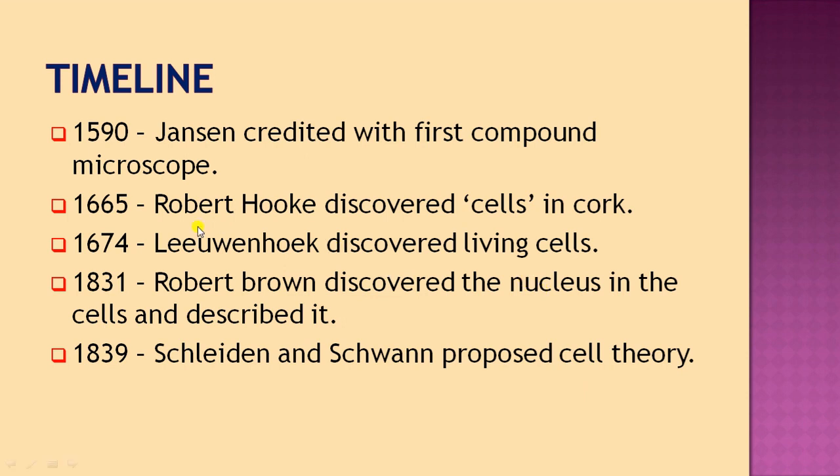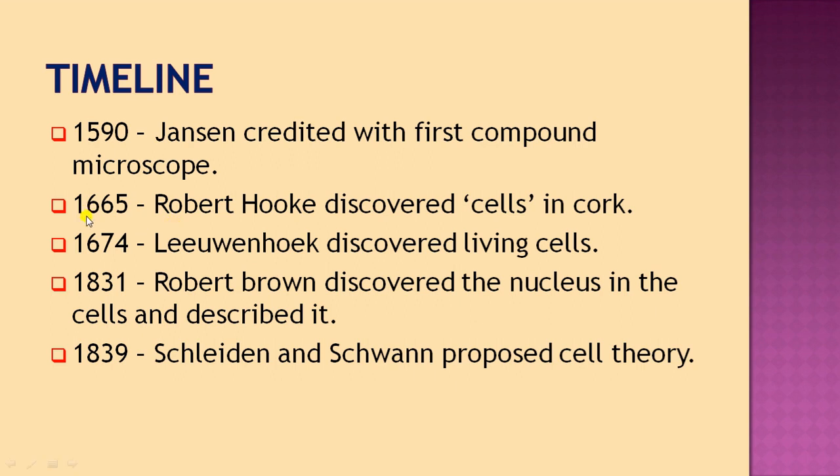Here, in the year 1590, Janssen is credited with the first compound microscope. It means that Zacharias Janssen was the first person who invented the first compound microscope in the year 1590.